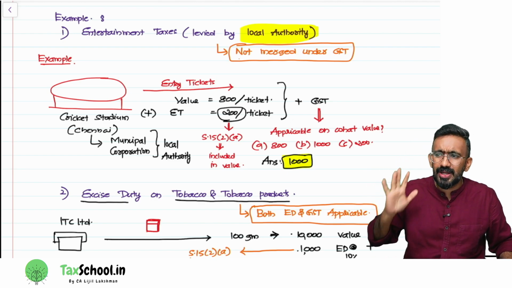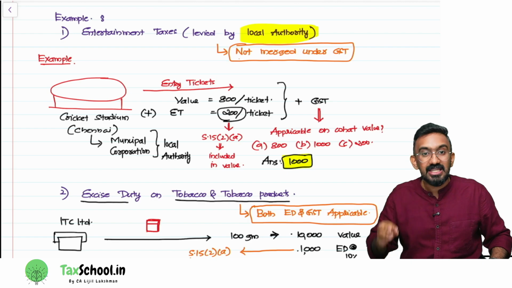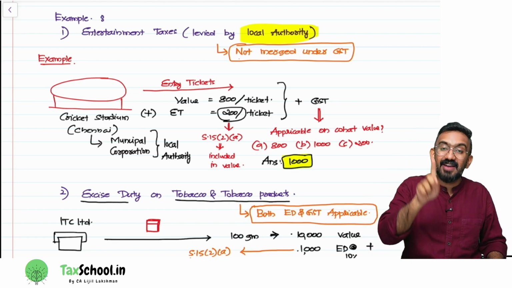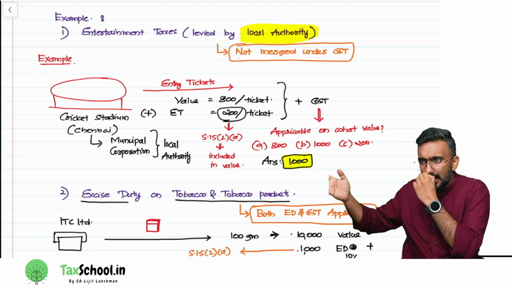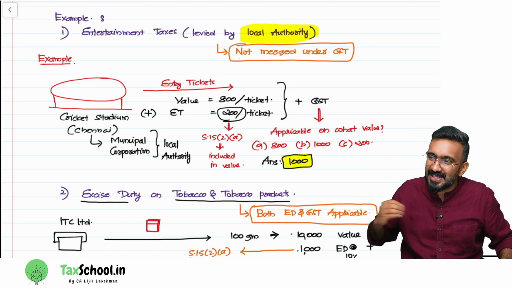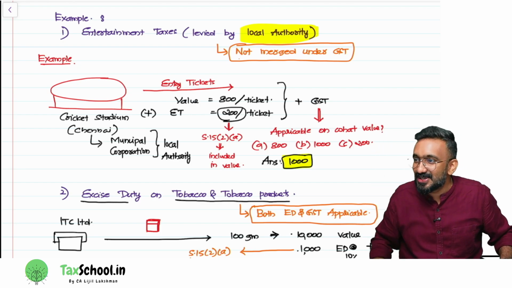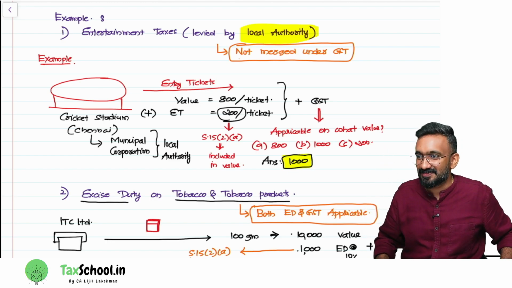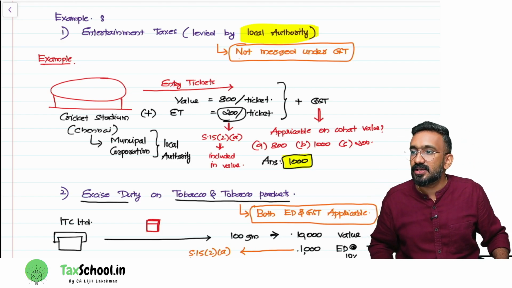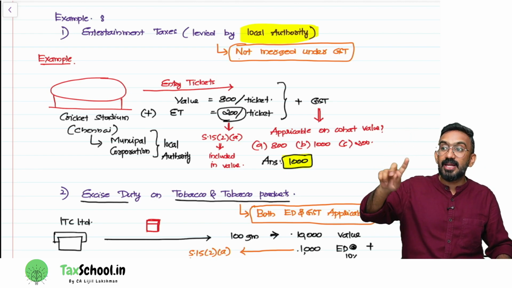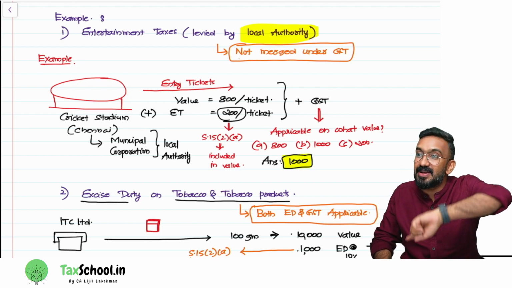Now, not the entire entertainment taxes are gone today. Even after introducing GST, we still have entertainment taxes levied by local authority. To give you a classic example, today if you go to Chepauk Stadium and start watching a CSK versus RCB match, I'm crying already, you will end up paying two taxes. What are the two taxes? Entertainment taxes, which is paid to Chennai Municipal Corporation, plus GST paid to both state government and central government.